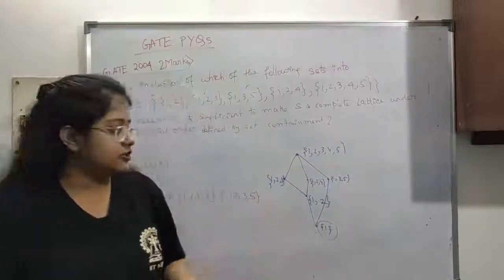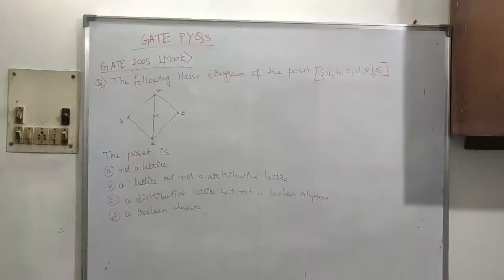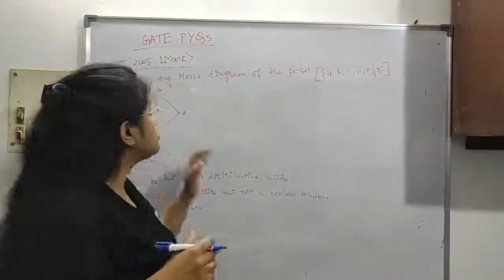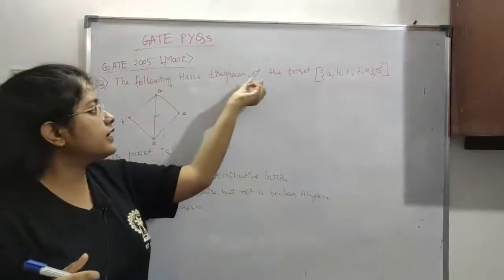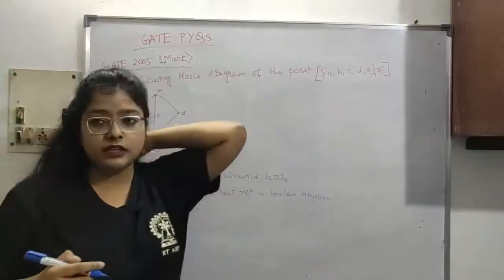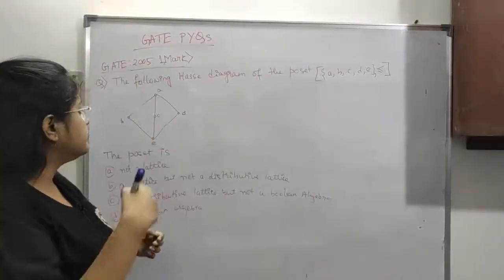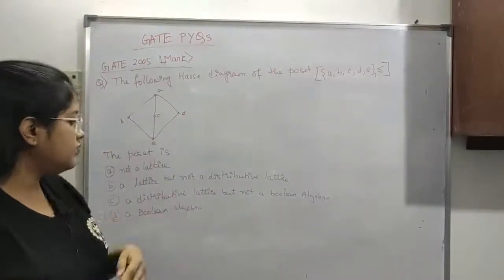Let's see another question. Now let's see this question. This was asked in GATE 2005, a 1 mark question. Let's see the following Hasse diagram of the poset {a, b, c, d, e} with the relation less than or equal to. The graph, the Hasse diagram, is also given, and they are asking some questions.